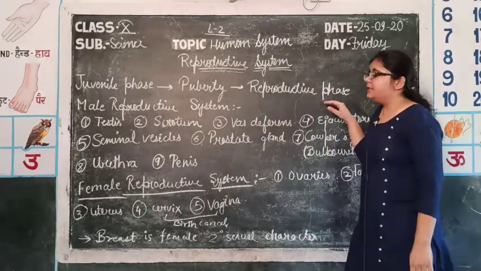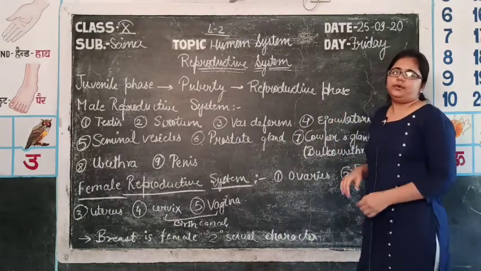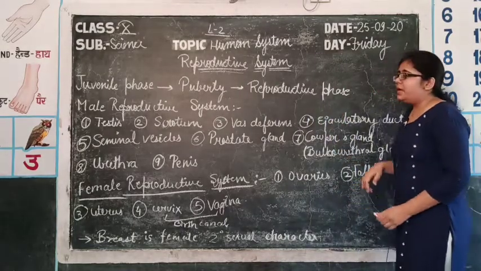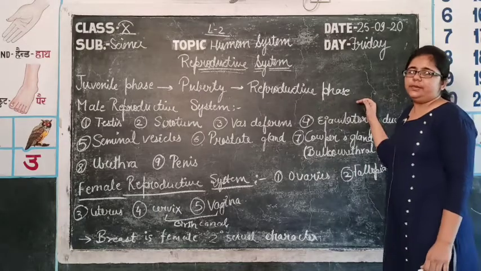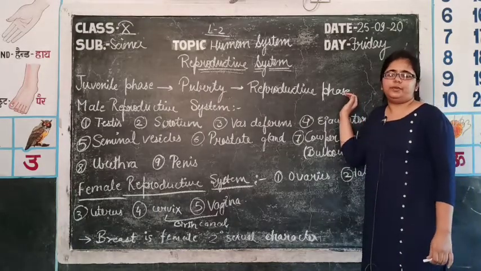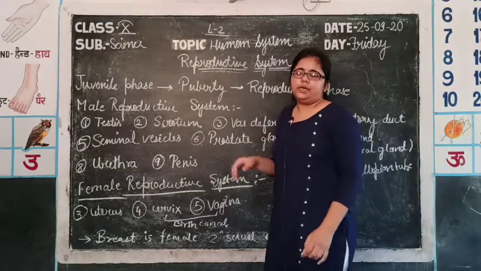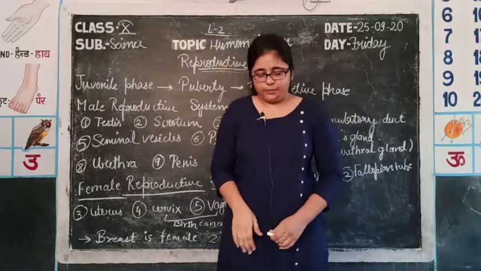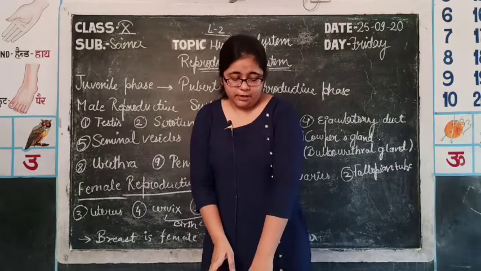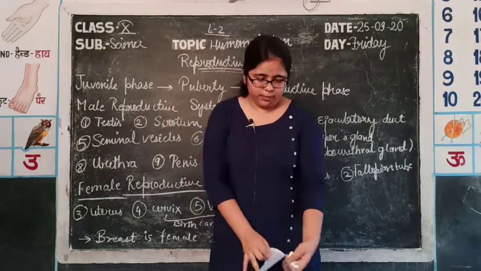And then comes the reproductive phase. In the reproductive phase, the person is matured reproductively. They can have an active reproductive behavior. So, first of all, in puberty, there are many morphological changes in boys and girls. First of all, we will discuss the changes coming in the boys.